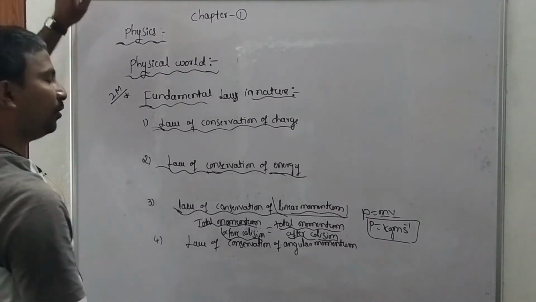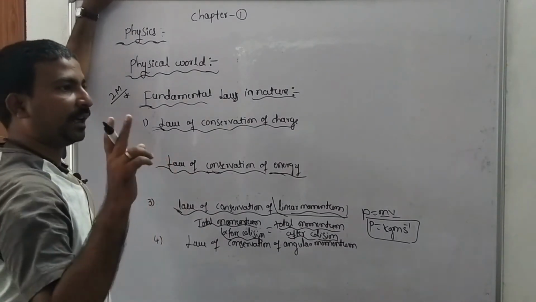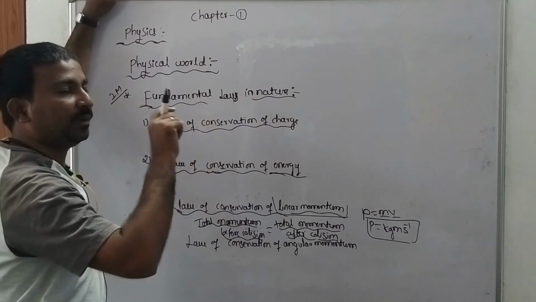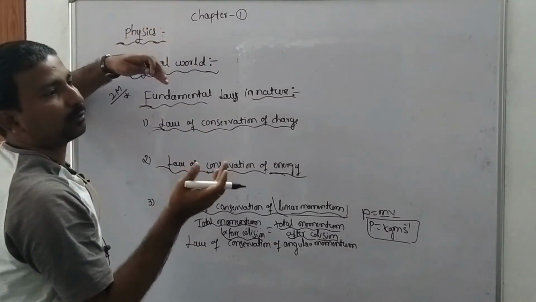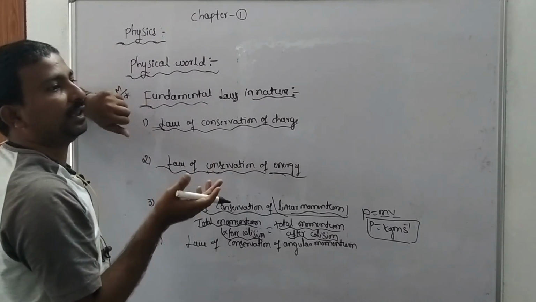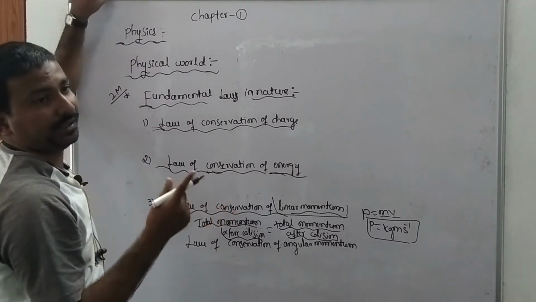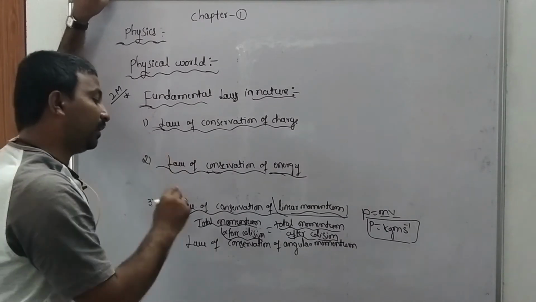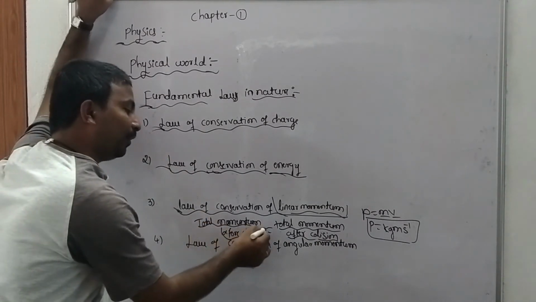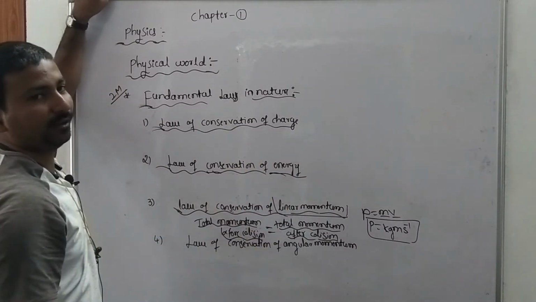Suppose two bodies are traveling in the same medium in the same direction and collide together. What happens here? The velocity will change, remember, but the momentum before collision must be equal to the momentum after collision.